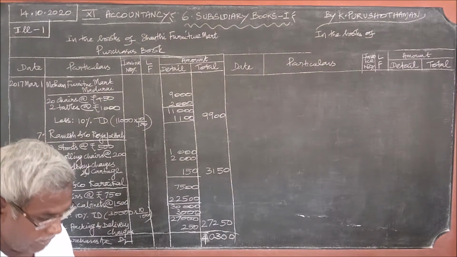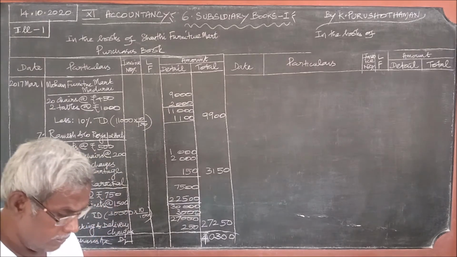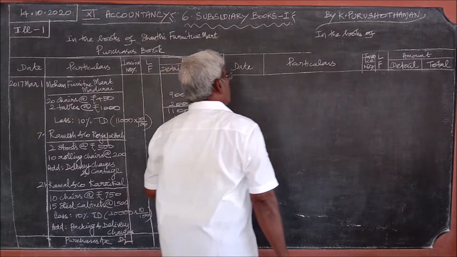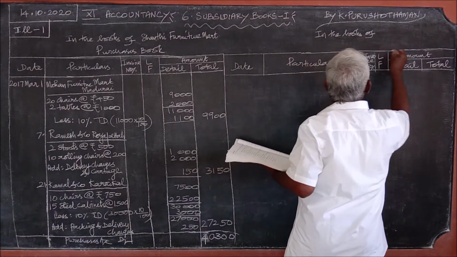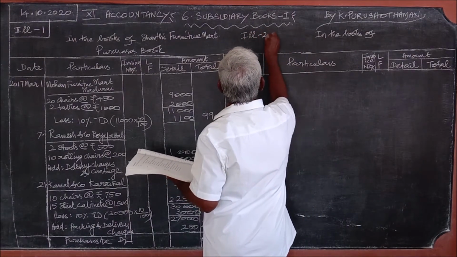Here, as usual, we should write purchases account data. The same thing for illustration 2 also. In illustration 2, there are very many items. So what is in illustration 2? We shall see it now.